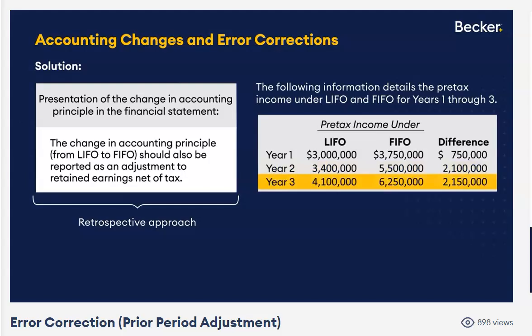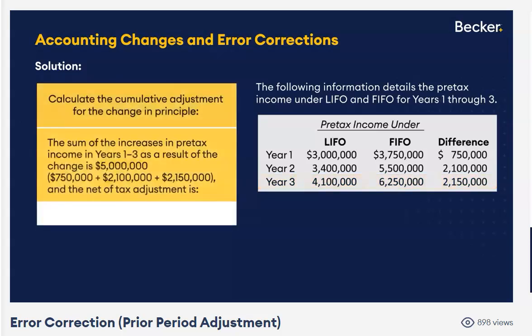Year 3, the old method LIFO, they're showing income of 4.1 million. Had we been FIFO, the earnings would have been 6,250,000. So 6,250,000 new method minus 4,100,000 old method, we would have to adjust earnings before tax upwards by 2,150,000.